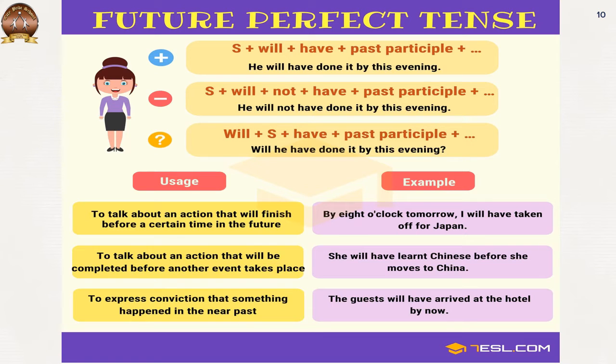Usage: to talk about an action that will finish before a certain time in the future. I told you, by 8 o'clock tomorrow I will have taken off for Japan. To talk about an action that will be completed before another event takes place, and to express conviction that something happened in the near past. Okay, that too is done through future perfect. The guest will have arrived at the hotel by now.